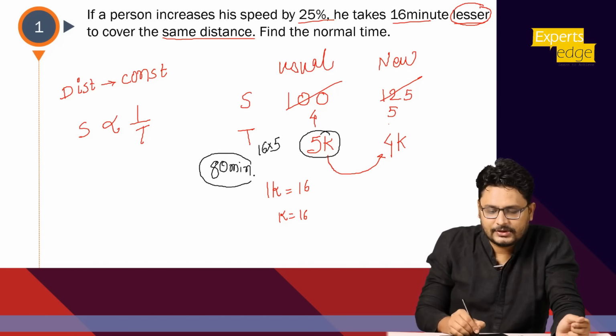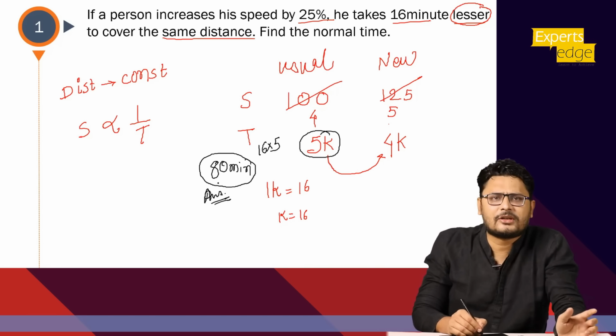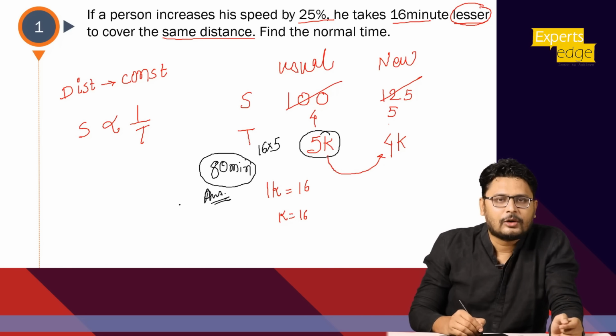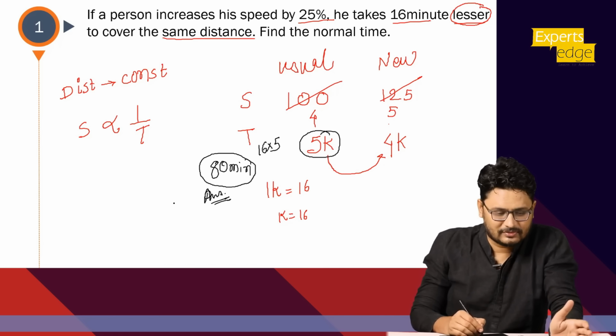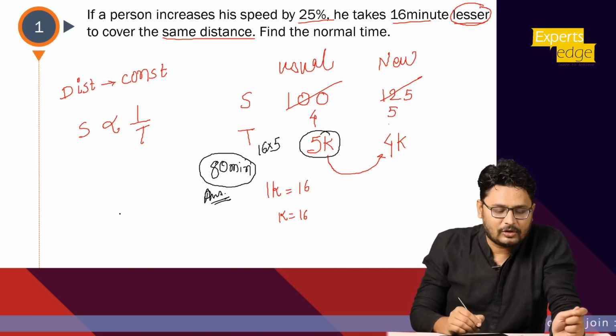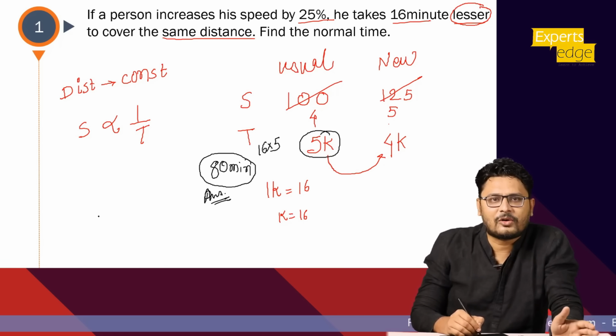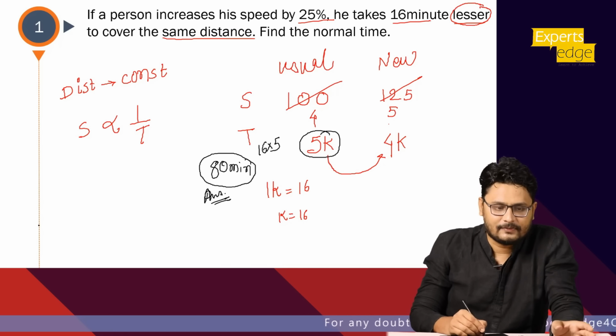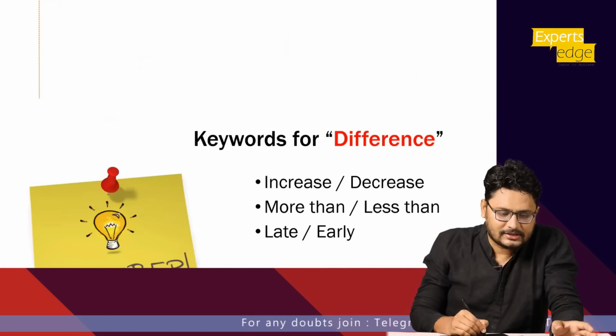So pretty easy question. You just need to get, no need of equation. The very basic method of solving any time, speed, distance question is the equation. But believe me, to think of an equation in those particular scenarios is a very difficult task. So if you get a hold of ratio, what is constant and what is not constant, it will become very easy. Look at the second question.